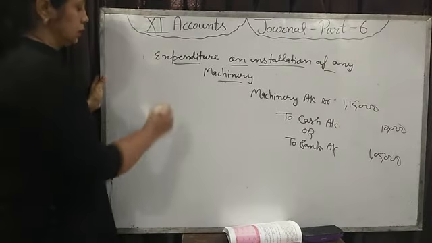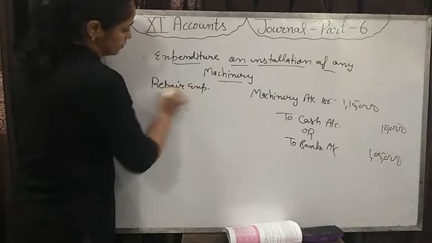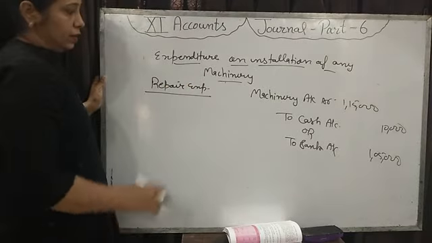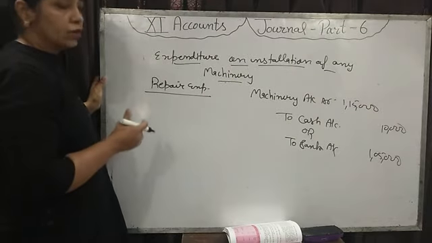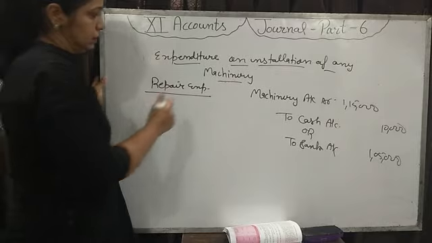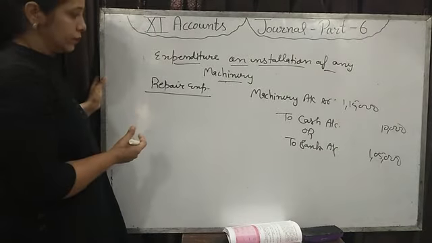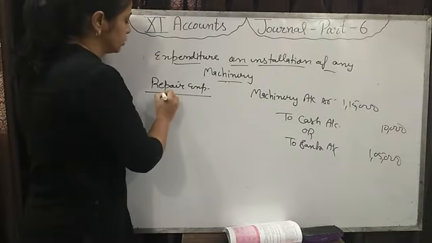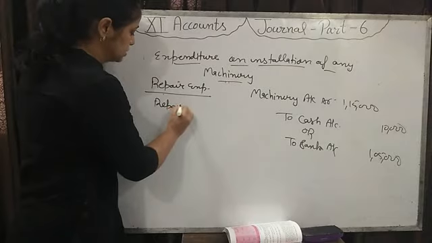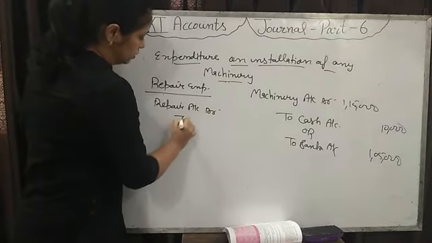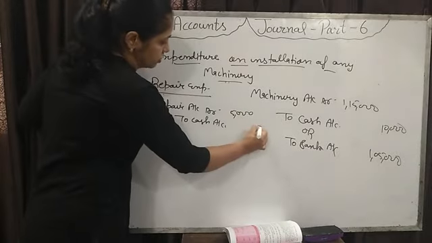One thing more, repair expense. When we use the machinery, sometimes it breaks down. We have to get the machinery repaired if it gets damaged. Then that expense we will put in the repair account. Then which entry will be passed? Repair account debit to cash account. Whatever the expense is, we will write in the amount column.